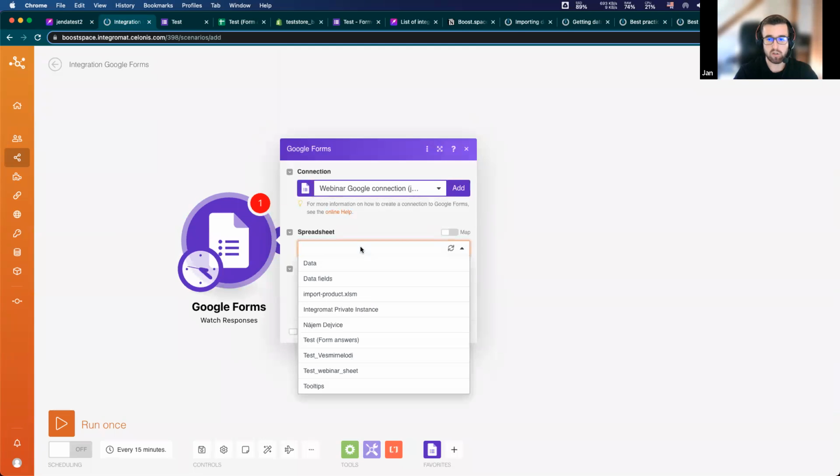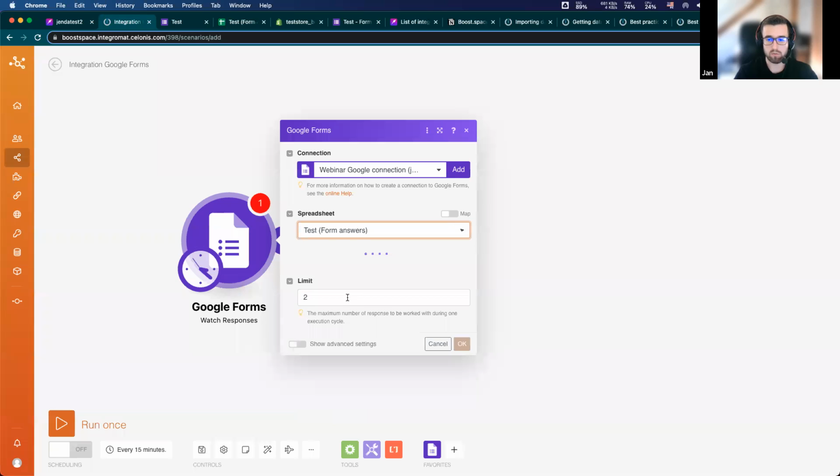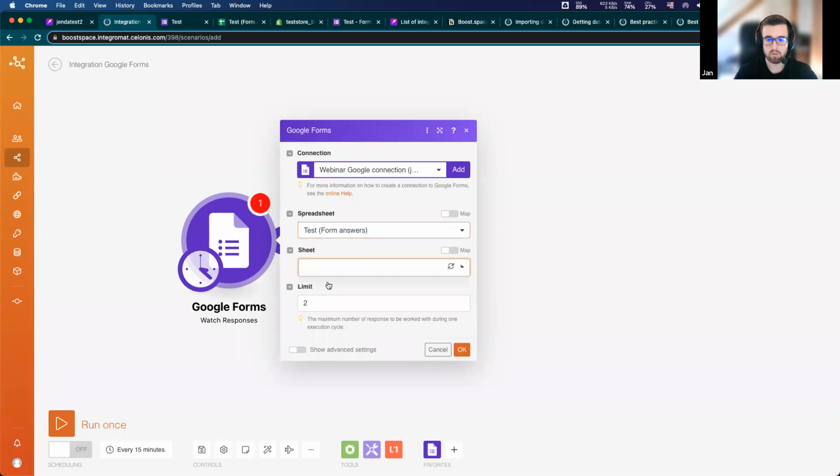And because the data are saved in some spreadsheet, I will choose here my spreadsheet. We have to wait to load it. So now I choose my sheet, and there is a limit. The limit is about the maximum number of responses to be worked with during one cycle.